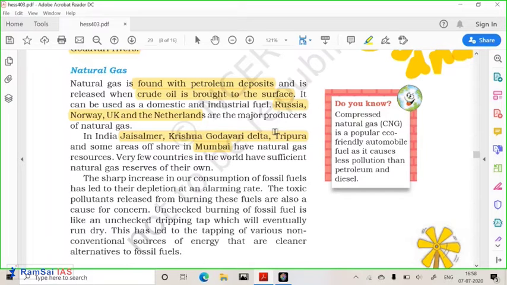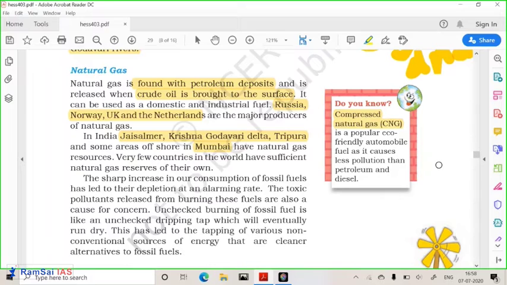Natural gas is found in the wells of petroleum only. When you take out the petroleum, along with that, natural gas is also found. Both are found in different layers. First you will find natural gas, then you will find the petroleum. United States, UK, Russia, Norway, Netherlands have huge amounts of natural gas. In India also, we have Jaisalmer, Krishna Godavari Basin, Bombay High, and in the Northeast, in Tripura, we have huge deposits of natural gas.